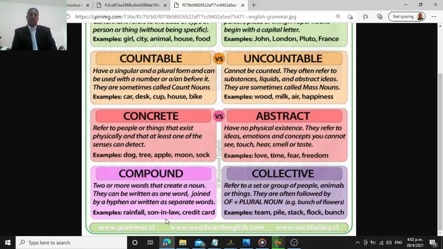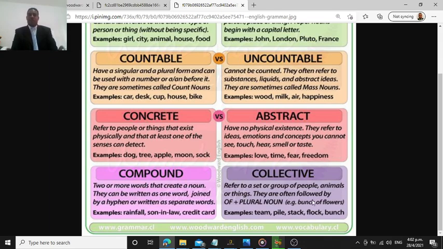But it's all right. Son-in-law, right? That's basically one word. Those are three words put together and they mean son-in-law. A son-in-law is the person who is your daughter's husband, and when you're referring to your father-in-law, your husband is your father's son-in-law. Why? Well, because it's not a blood relationship, but it's all right. Collective. All right, collective refers to a set or group of people, animals, or things.